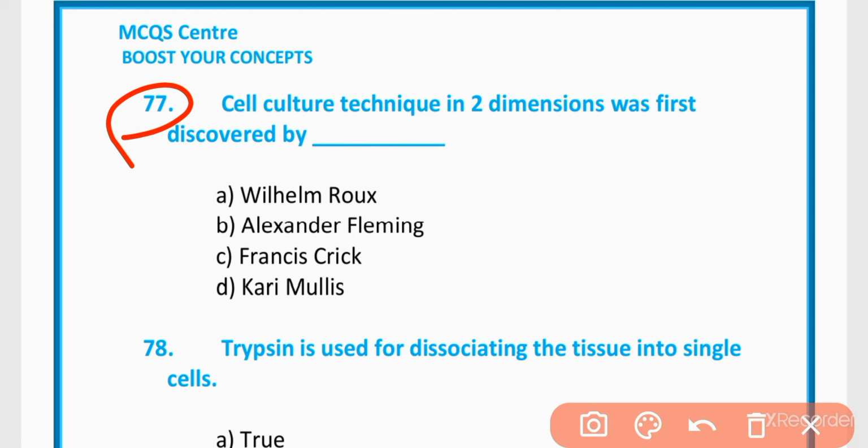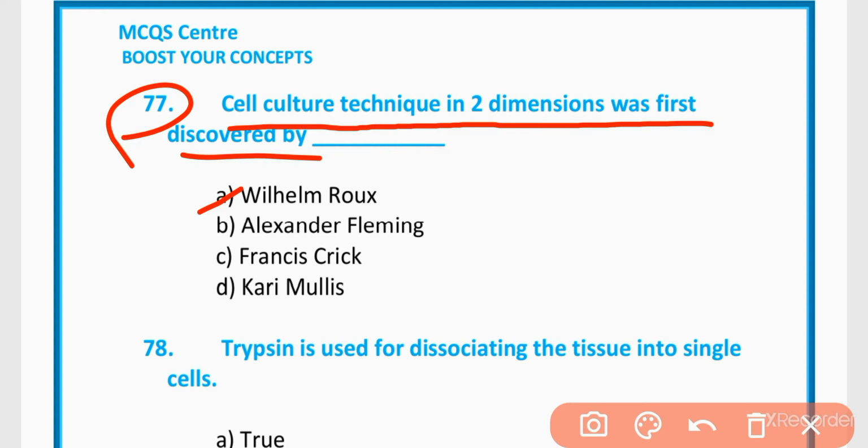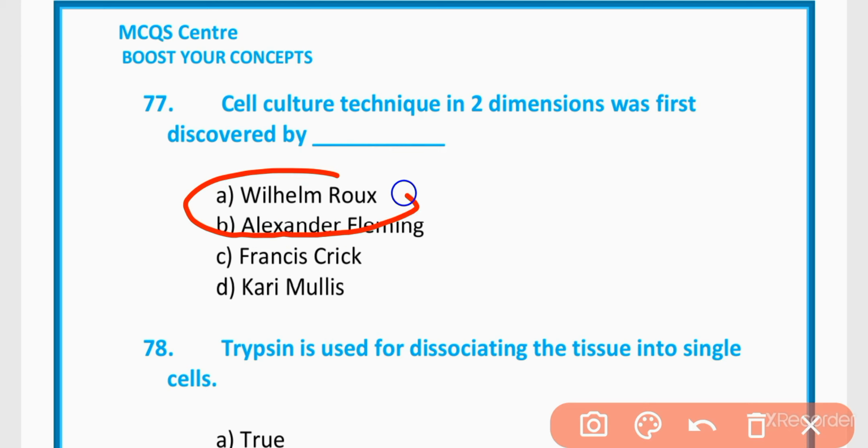77. Cell culture technique in 2 dimensions was first discovered by Wilhelm Roux, Alexander Fleming, Francis Crick, Kary Mullis. The correct option is option A, Wilhelm Roux.